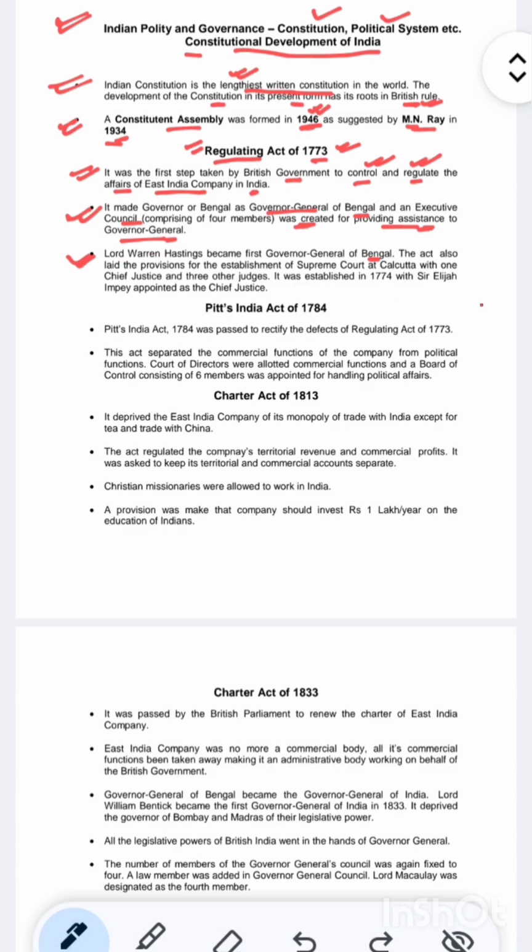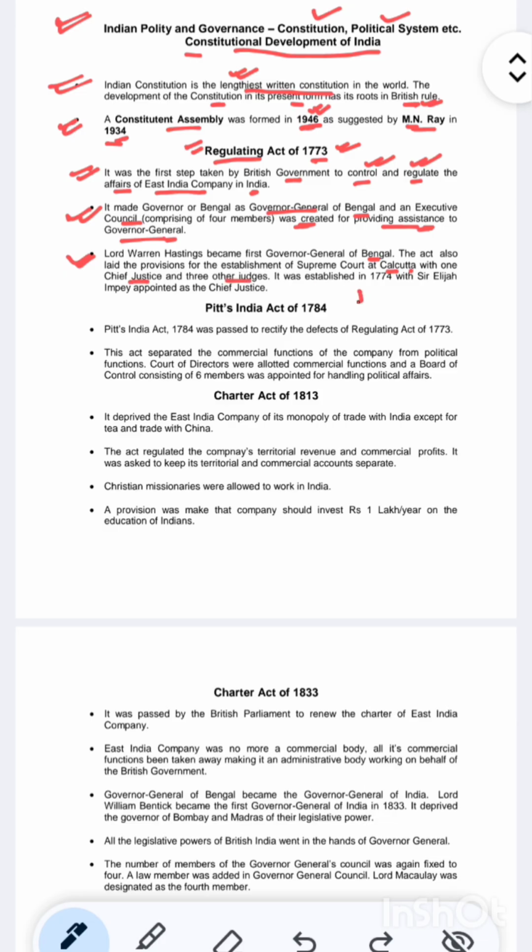The act also laid the provisions for the establishment of the Supreme Court at Calcutta. So the Supreme Court was established in Calcutta at that moment, with one Chief Justice and three other judges.